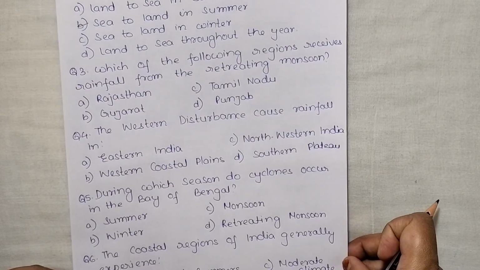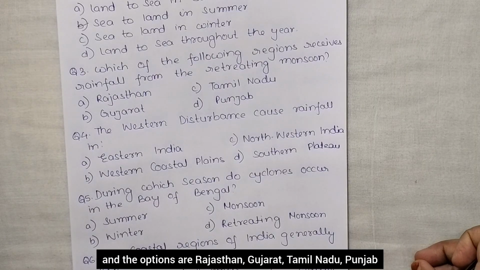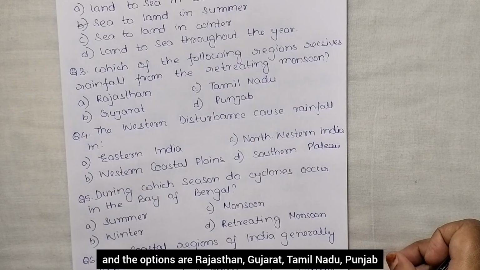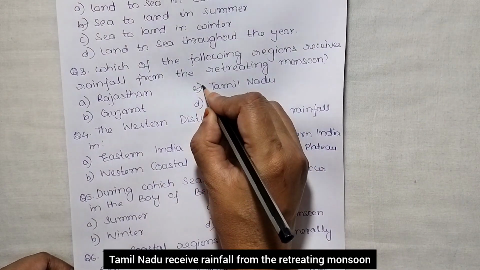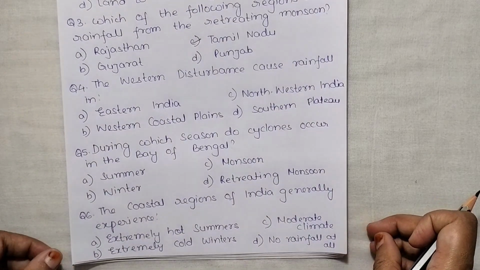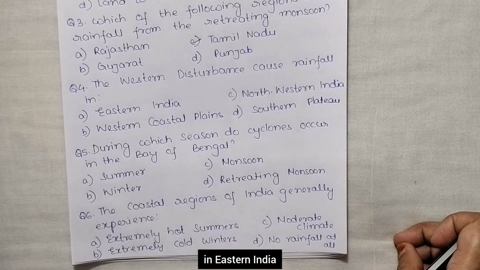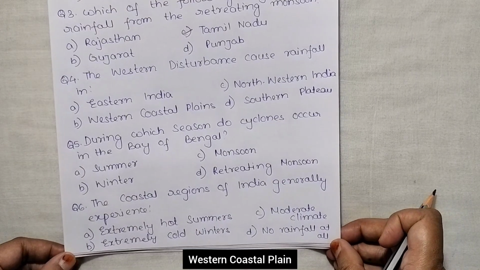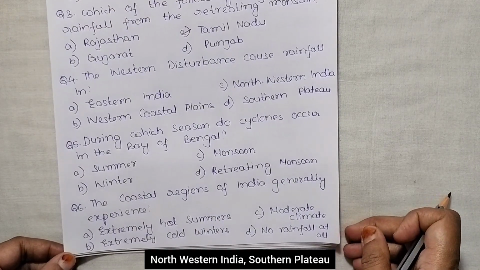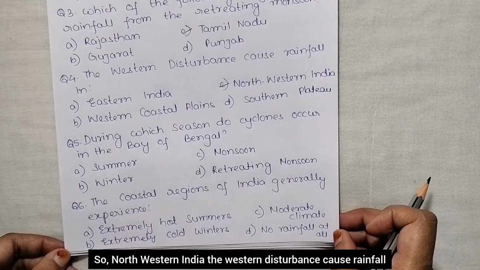Next, which of the following regions receives rainfall from the retreating monsoon? And the options are Rajasthan, Gujarat, Tamil Nadu, Punjab. So, Tamil Nadu receives rainfall from the retreating monsoon. Next, the western disturbance causes rainfall in eastern India, western coastal plain, northwestern India, southern plateau. So, in northwestern India, the western disturbance causes rainfall.